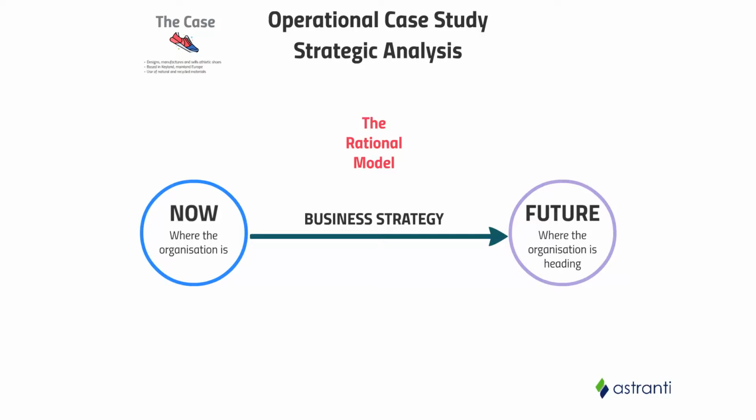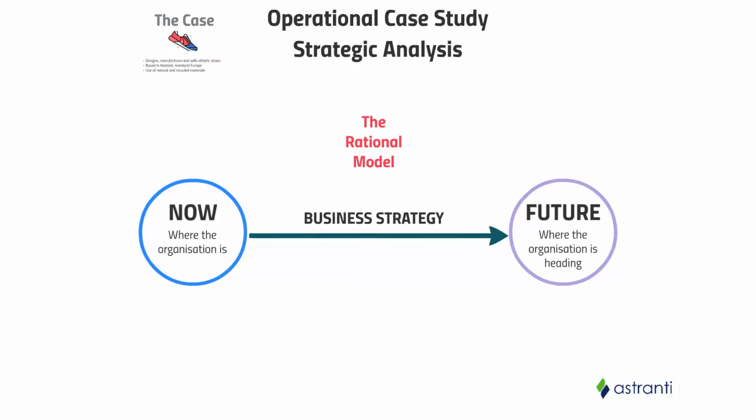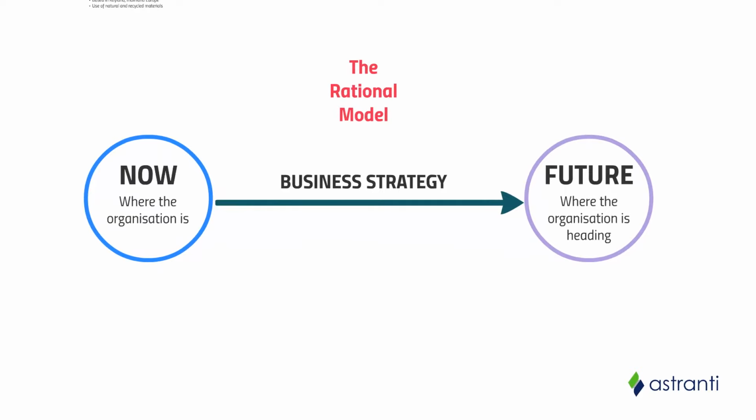So specifically, in this video, we will be starting off by considering where TreadCushy wants to be in the future. And then after that, we'll look at where TreadCushy currently is. And then once we've looked at both aspects of the company, we will then work out how it can navigate from where it currently is to where it wants to be. And the way we navigate in this way from point A to point B is the company's strategy. So how will we be analysing the place where TreadCushy wants to go, where it wants to be in the future?